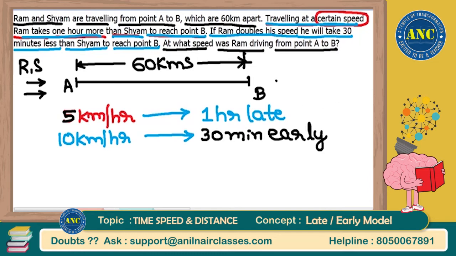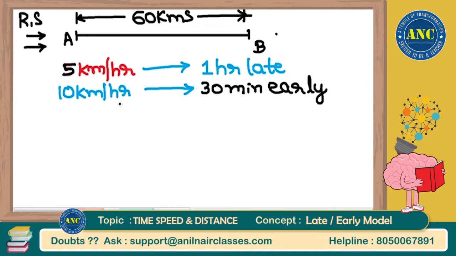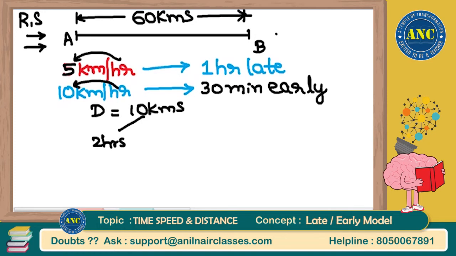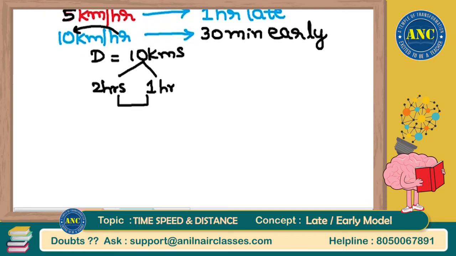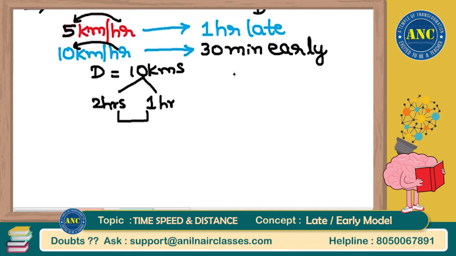Now forget about speed. The question is for speed. Forget about speed. First thing, we can find the distance from this given data. LCM of 5 and 10 kilometers per hour is 10. In 1 hour it is 5. To cover 10 it is 2 hours. In 1 hour it is 10. To cover 10 it is 1 hour. Difference in time. Now I will not take the difference in time because that is not required as of now for me. But what I can do is, can I say that according to my assumption,